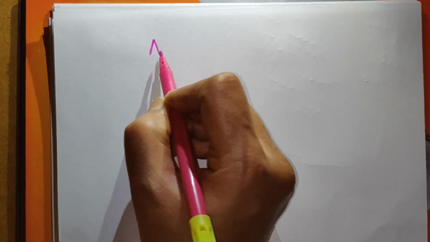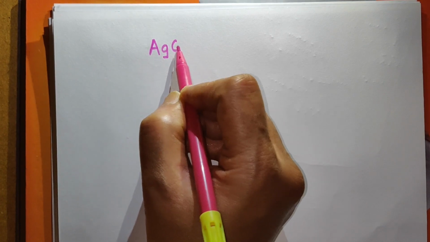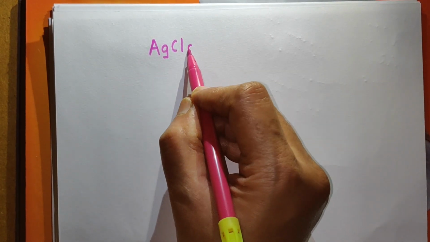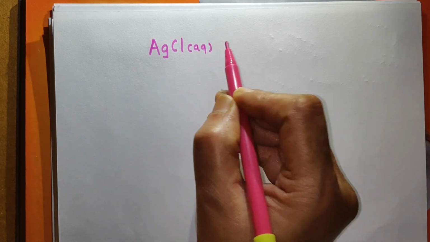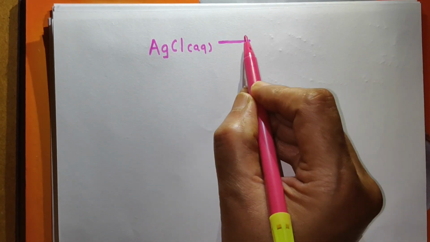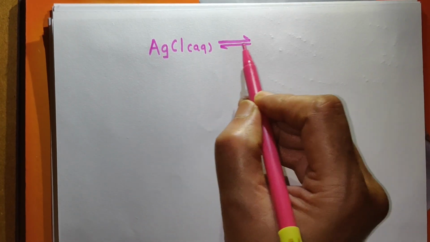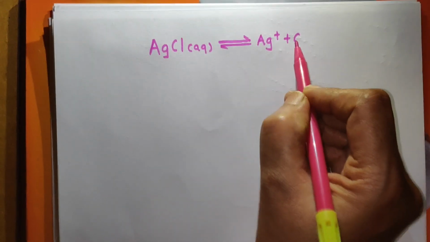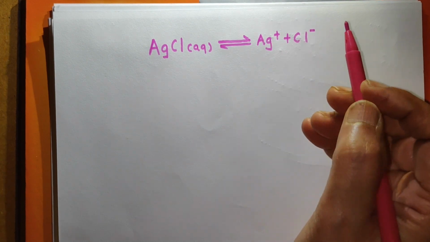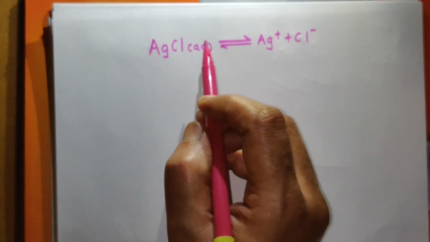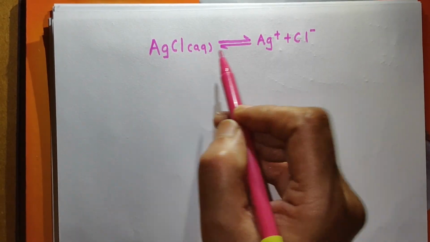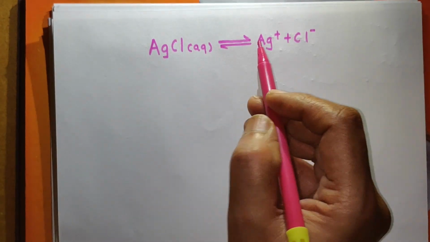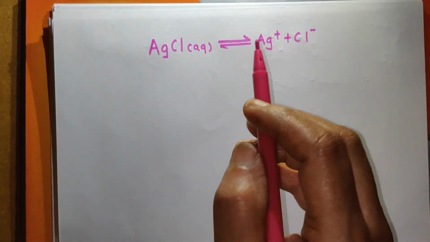Now consider AgCl. I explained that when AgCl is dissolved in water, that is, an aqueous solution of AgCl, it will ionize to give Ag plus ions and Cl minus ions. Most of the AgCl will be in the form of molecules, and so there is an equilibrium between the ions and the unionized part.